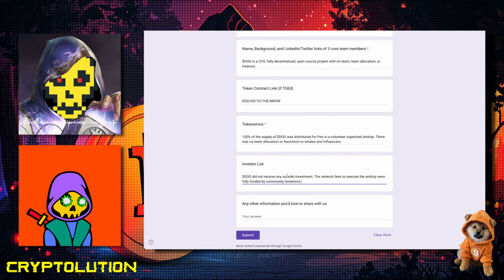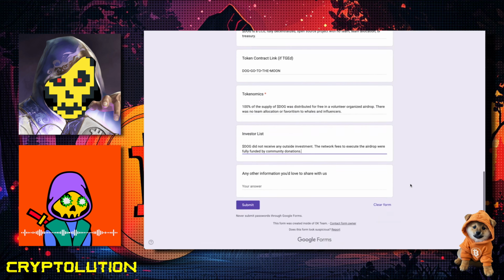Okay, now investor lists. Yep. So the investor list is simple. Dog did not receive any outside investment. The network fees to execute the airdrop were fully funded by community donations. Dig it. And the last category, any other information you'd love to share with us?